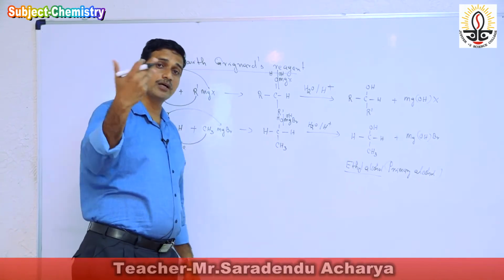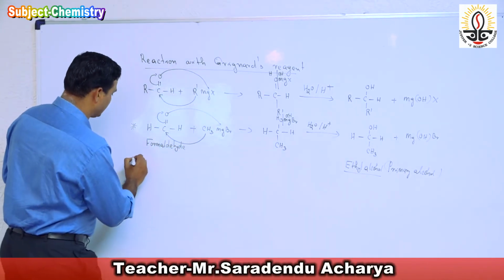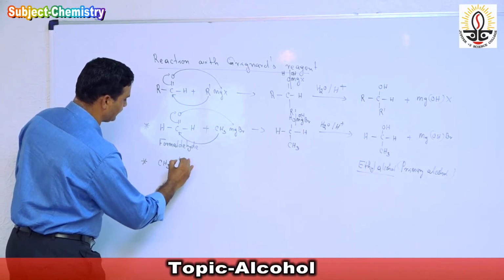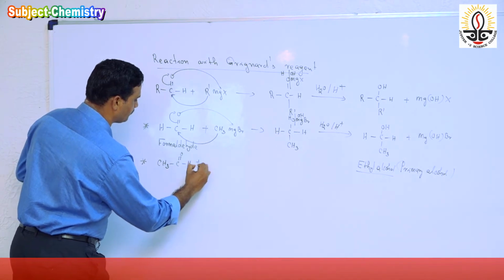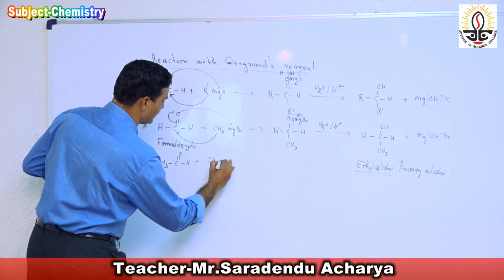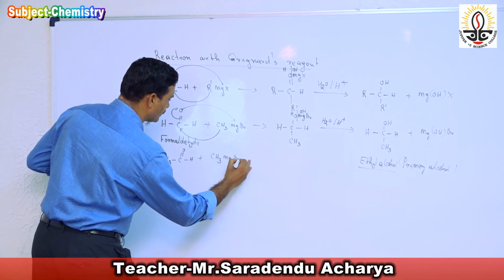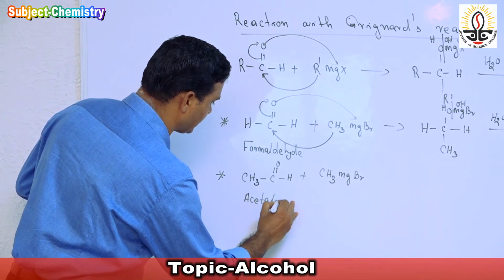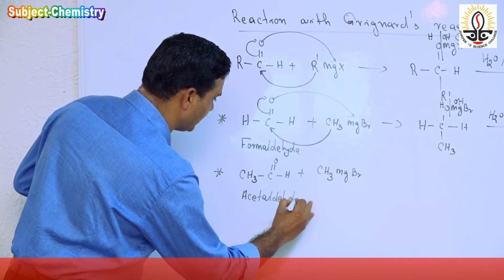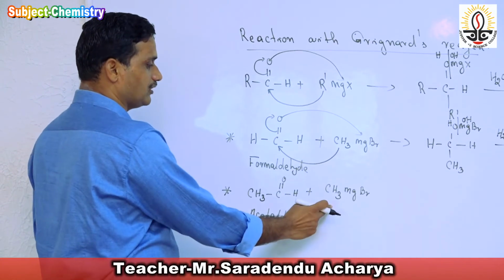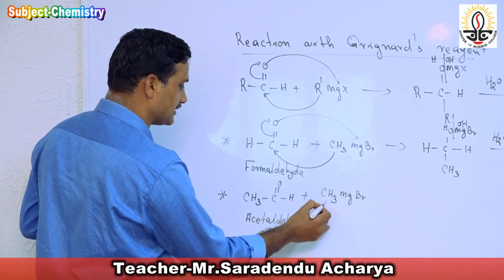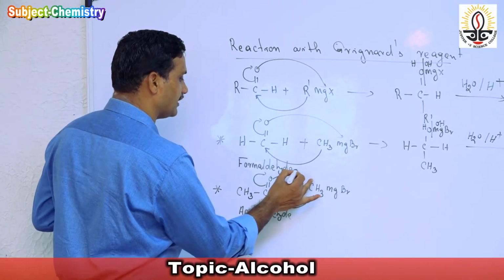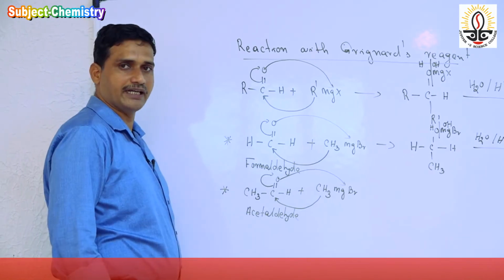If any higher member of aldehyde, suppose there is acetaldehyde, another example, CH3 C double bond O H plus again methyl magnesium bromide. So this molecule is acetaldehyde or ethanal. When acetaldehyde reacts with methyl magnesium bromide, again CH3 attacks this carbon, the double bond shifts to the oxygen and the oxygen bonds with magnesium bromide.